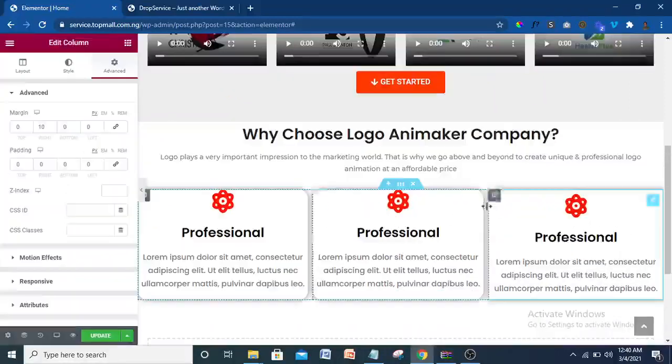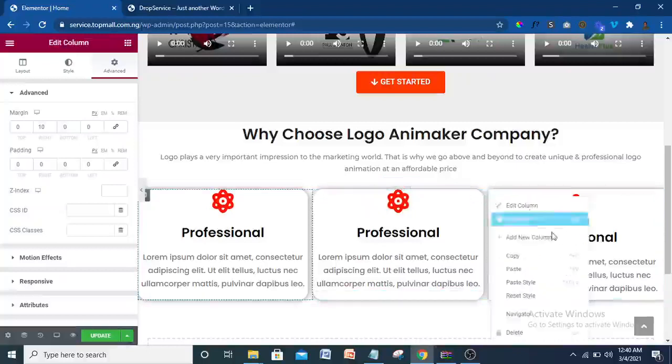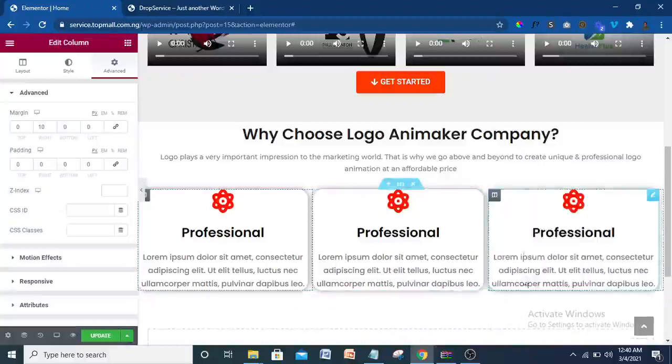So let me make this one also curve. So I'm just going to paste the style too. Paste style. So it's going to curve. All right, so that has been taken care of. This one I've taken care of. So let's update that. Let's go fast to the next one.